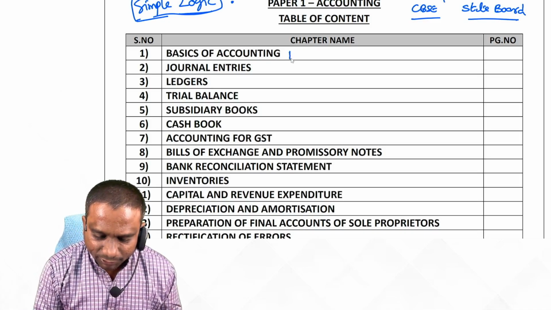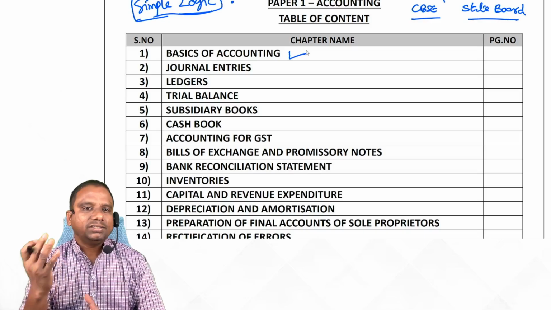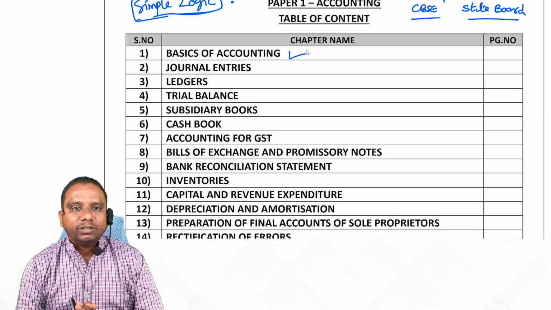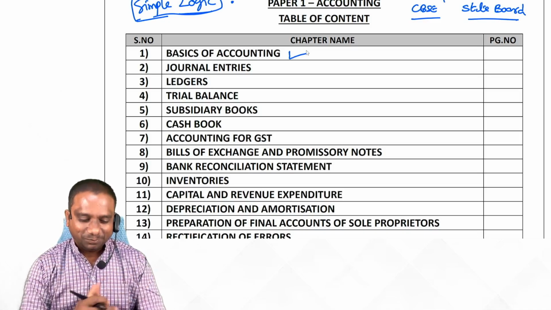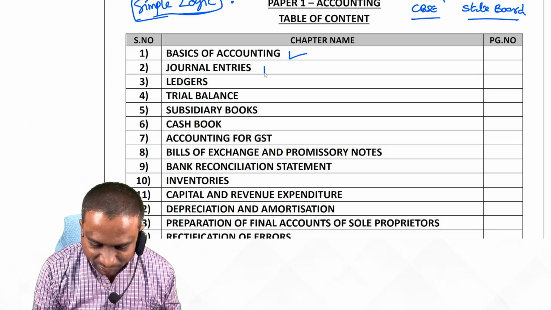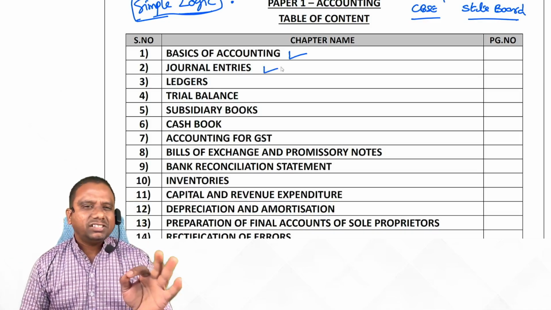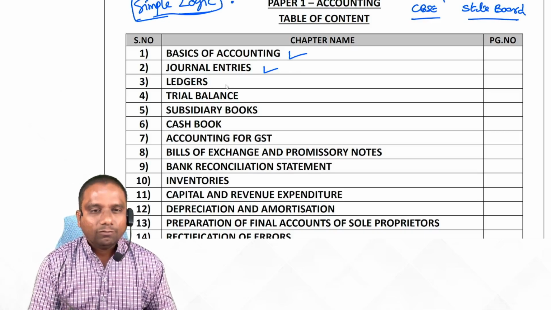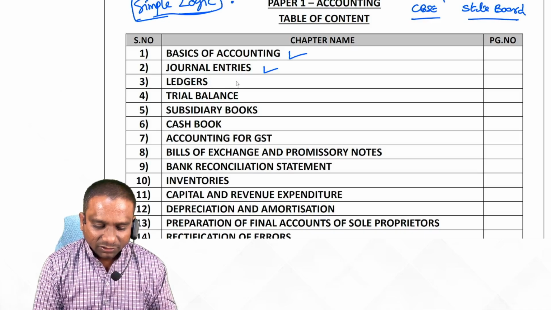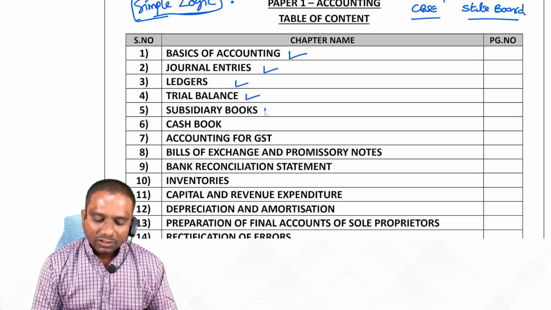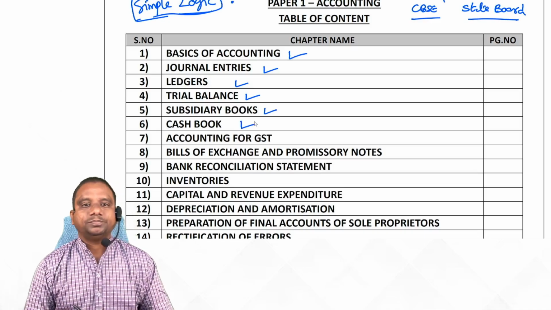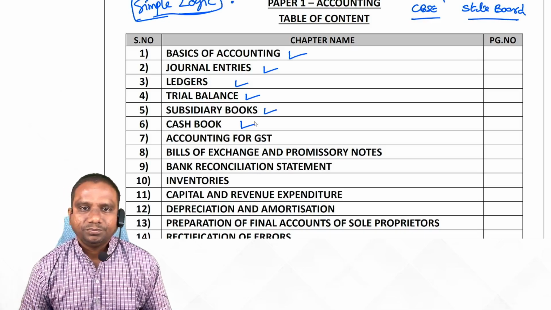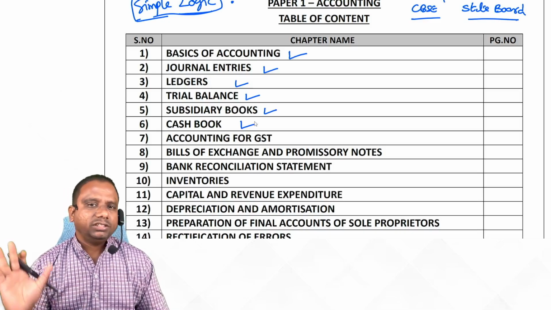Basics of accounting. First, we try to understand some basics in accounting. I assure you, students, you will never get bored. Is it clear? Right. The next chapter is journal entries. This is a very, very basic chapter in the entire accounting subject. Once you are thorough with journal entries, ledger, trial balance, subsidiary books, cash book, you have almost got the accounting subject. Almost over.